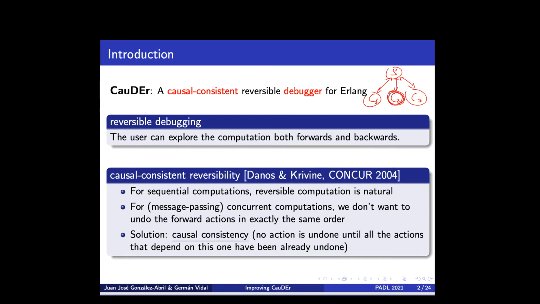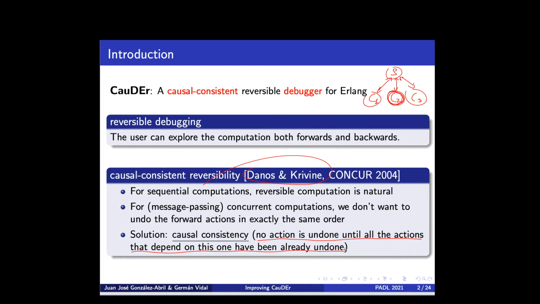Therefore, here we use the notion of causal-consistent reversibility introduced by Danos and Krivine in 2004, which means that we don't need to undo all the actions in exactly the same order, but every possible reversible computation is correct, is acceptable, as long as it's causal-consistent. And causal-consistent means that we cannot undo any action until all the actions that depend on this one have been previously undone.